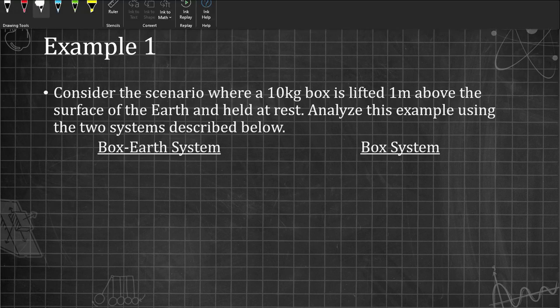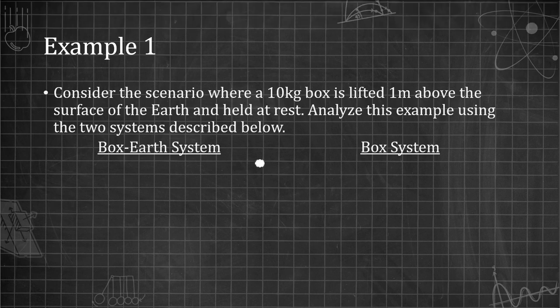So start with just a quick example using gravitational potential energy. Consider a scenario where a 10 kilogram box is lifted 1 meter above the surface of the Earth and held at rest. We're going to analyze this example using two systems described below. The first system is going to be the box Earth system, and the second is going to be just the box.